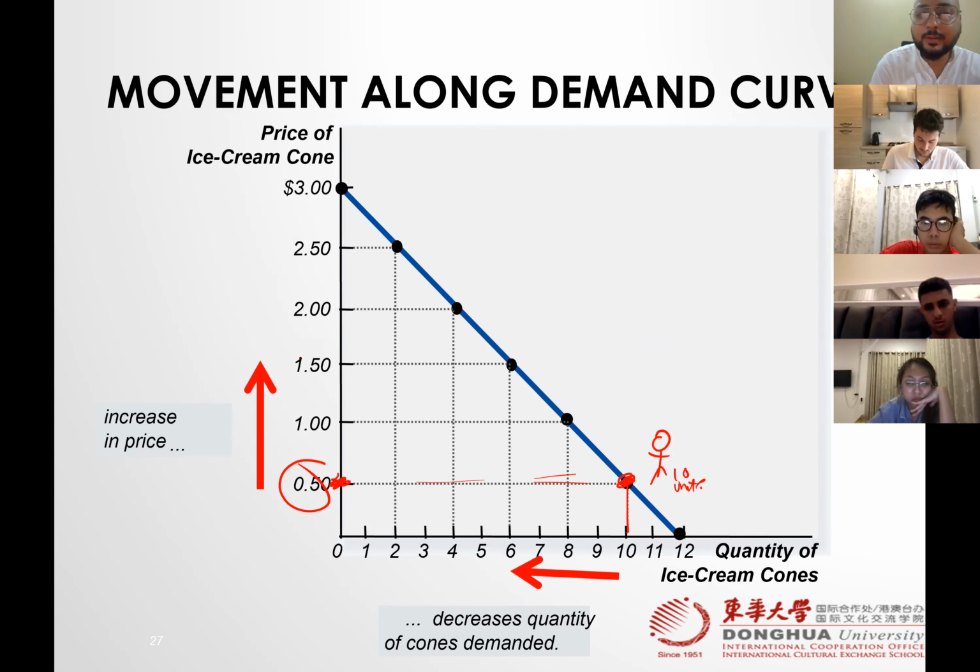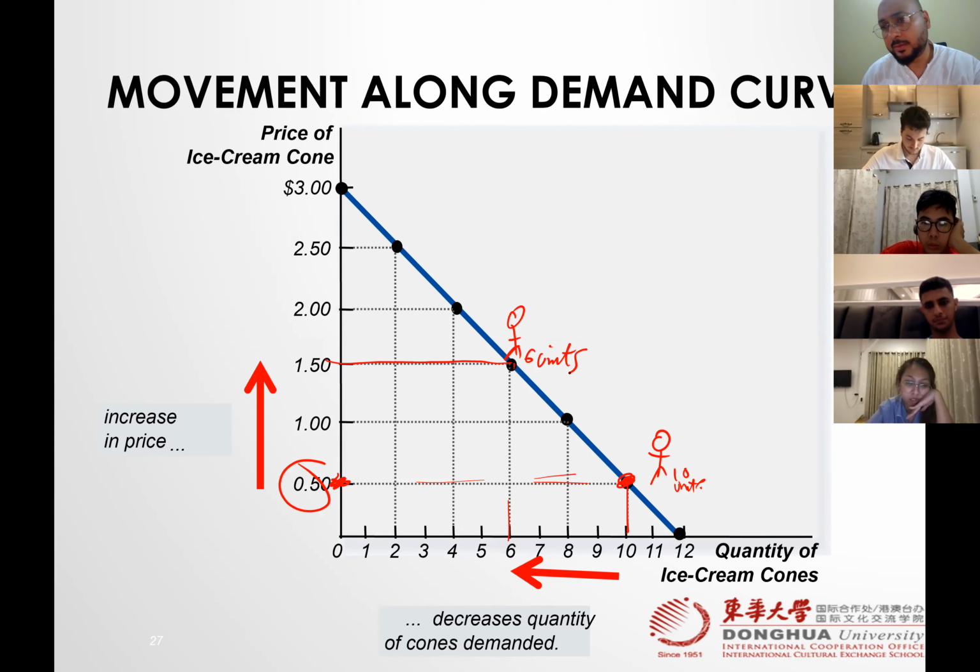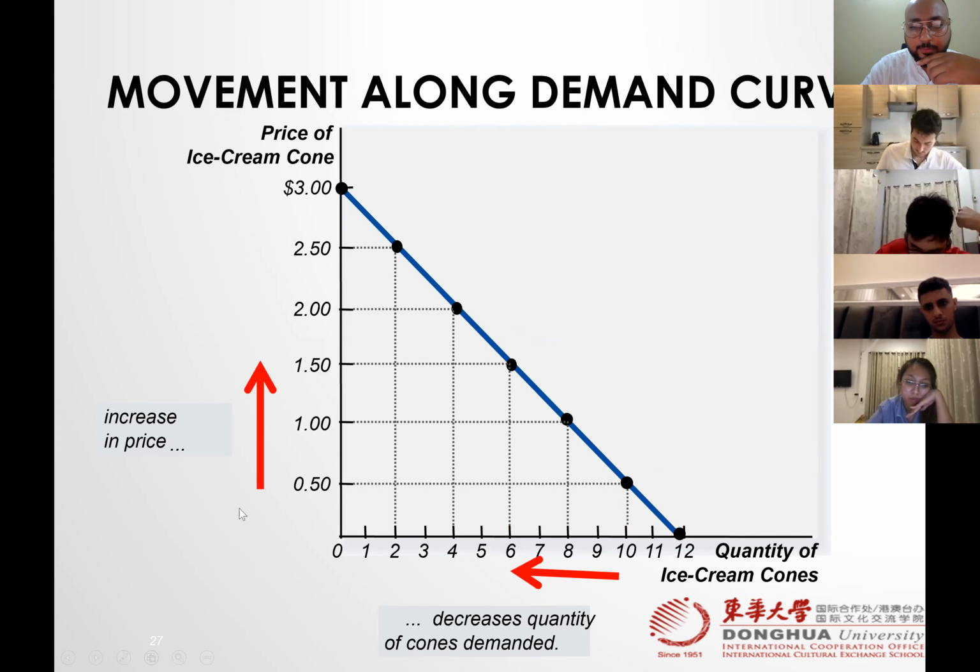If price increases to 1.5, what will be your new consumption? 6 units. So we don't have to make a new curve. We just move from A to B. See? A to B.